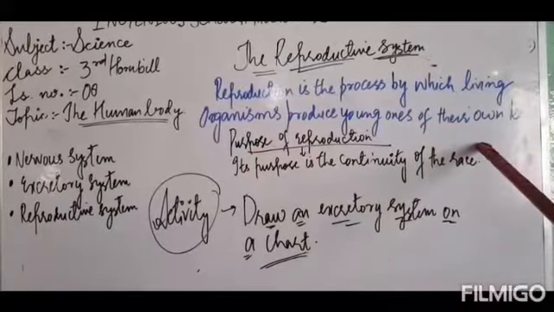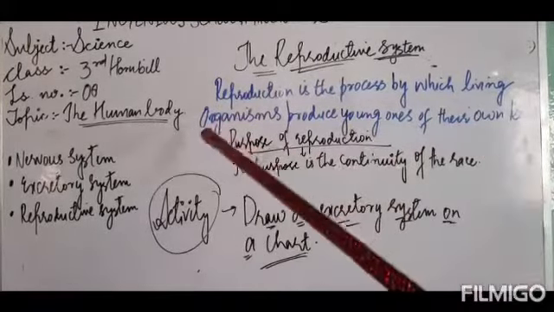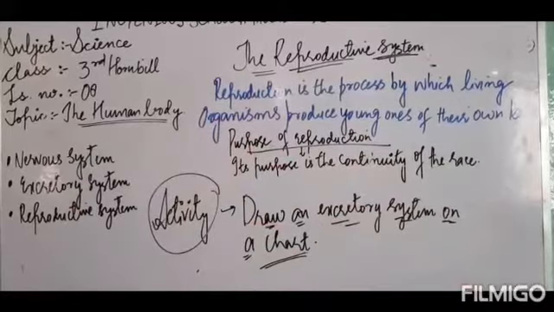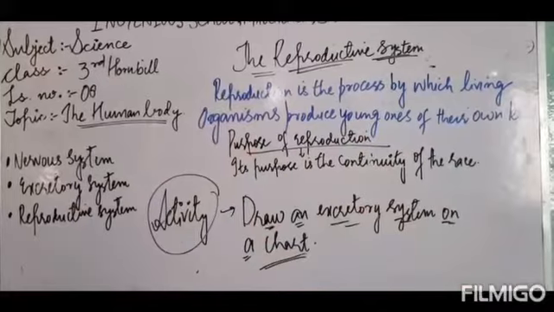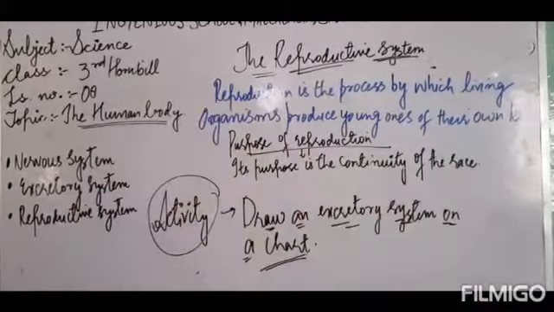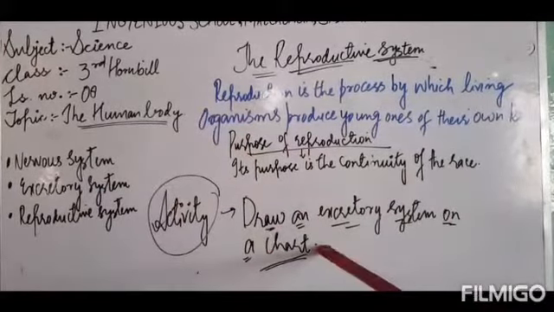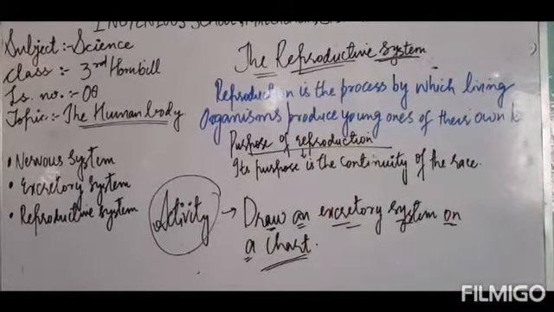Now, my dear kids, I hope you have learned well about all these three systems and all other systems which we learned in the last videos. Here is an activity for you, that you will draw an excretory system on a piece of chart paper. Got it? So this was all about the human body.